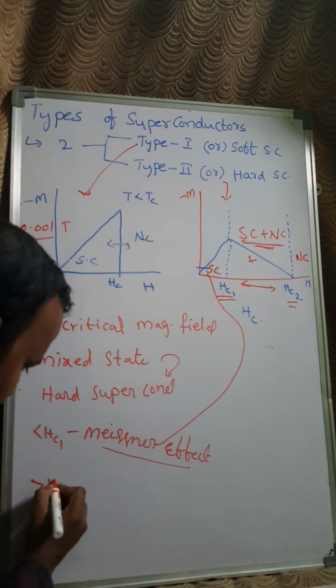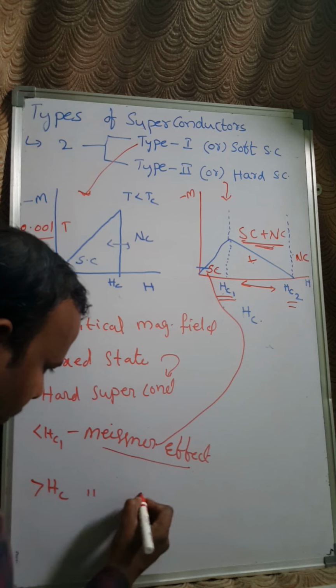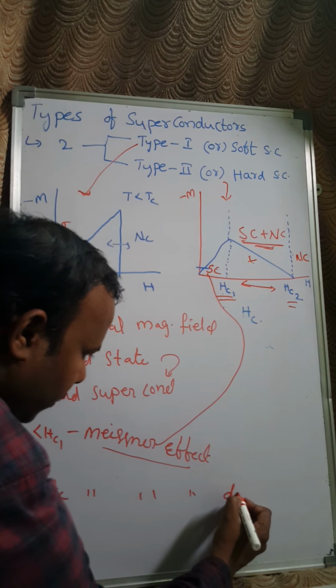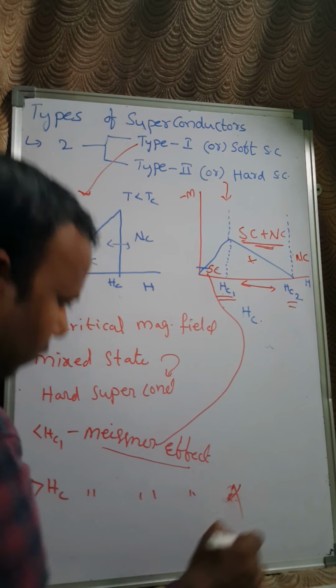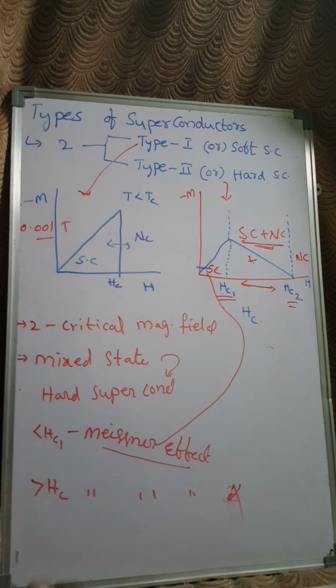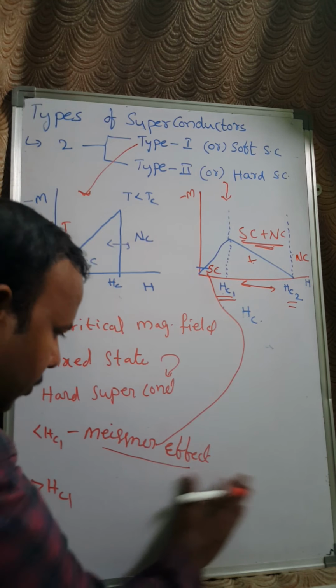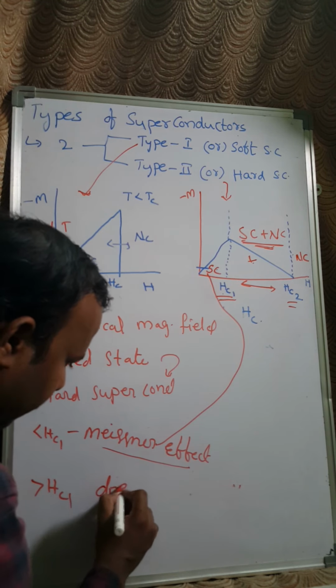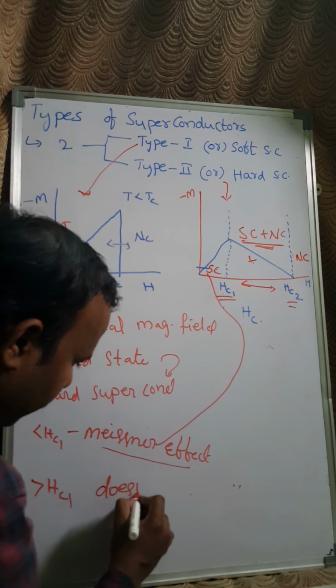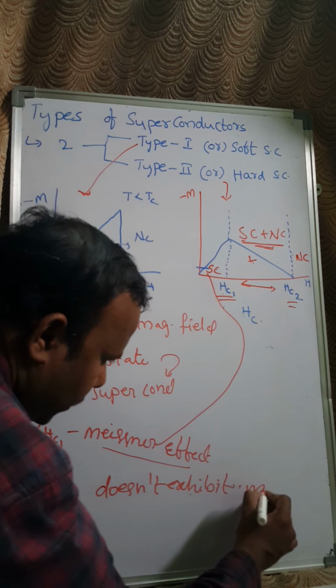Above Hc1, the material will not show the Meissner effect, right?